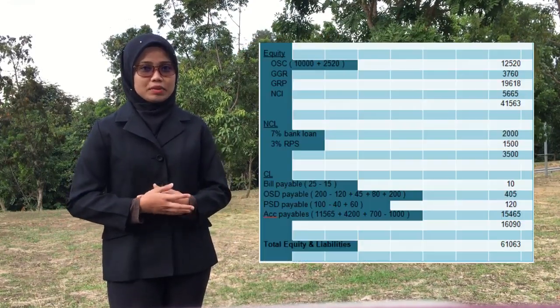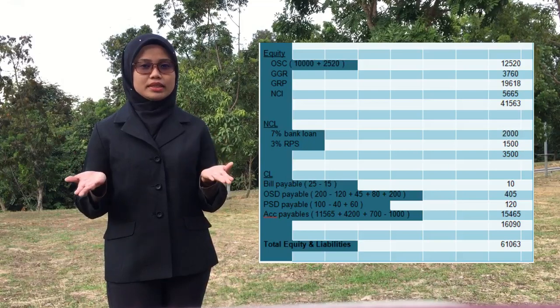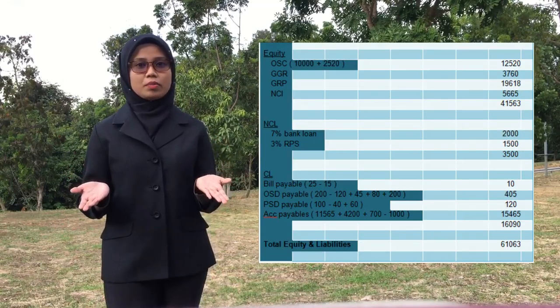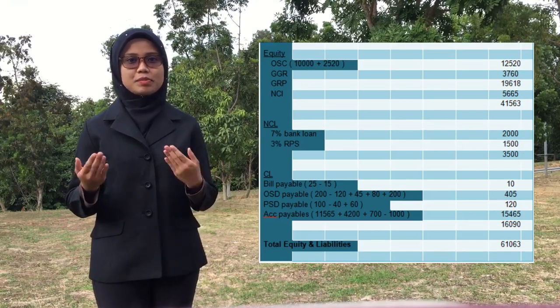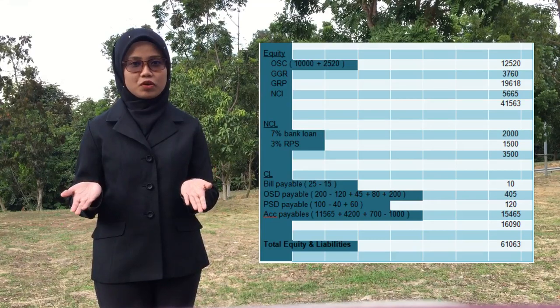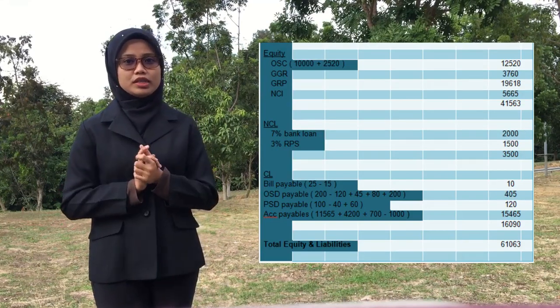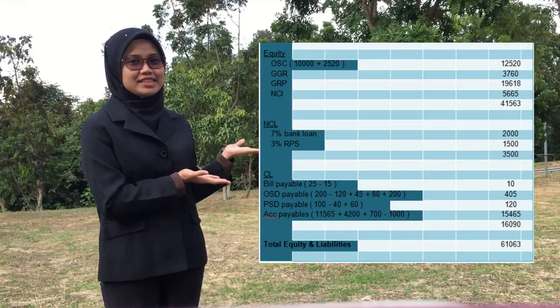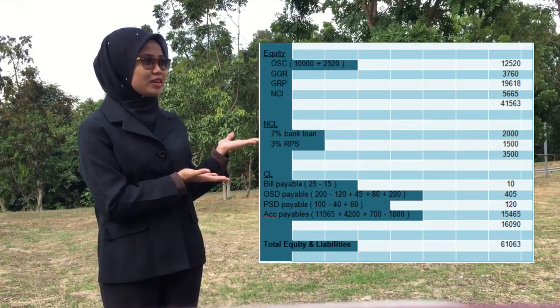For equity and liabilities, in current liabilities, OSD payable and PSD payable we extract from the statement, and plus or minus the adjustments that we made before this in the additional information. And last but not least, we got the same total and balancing figure, which is 61 million and 63,000.